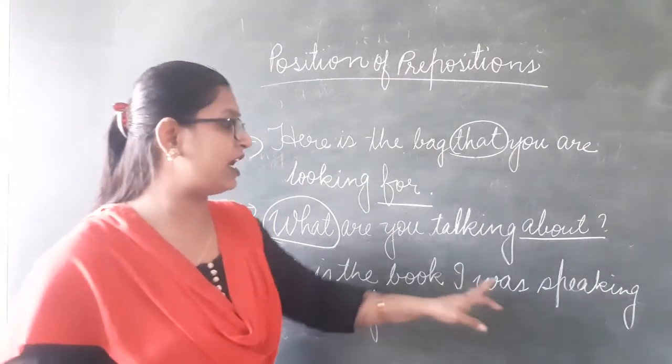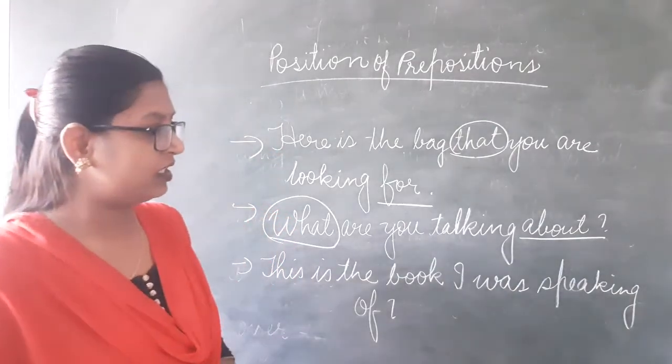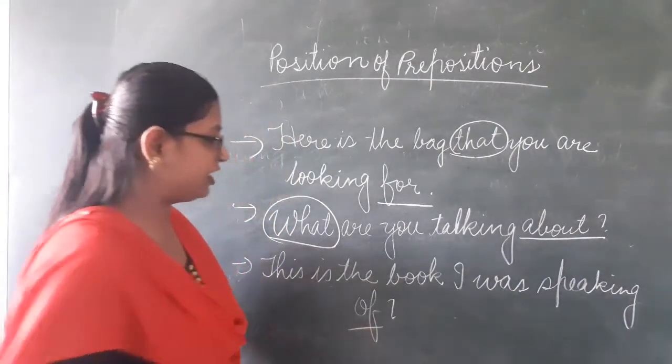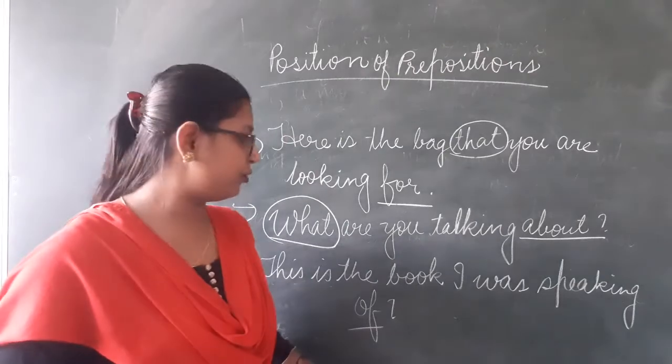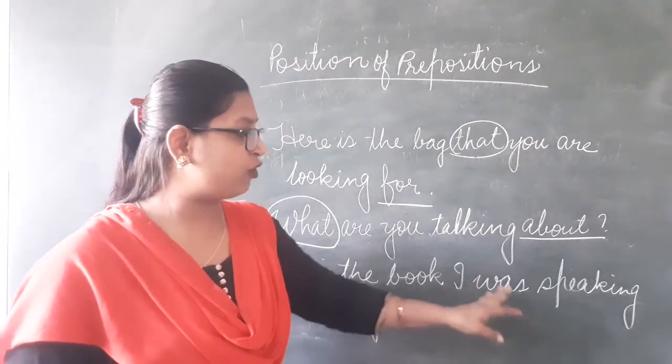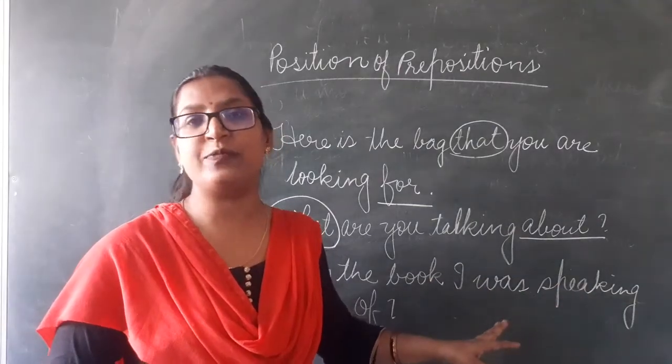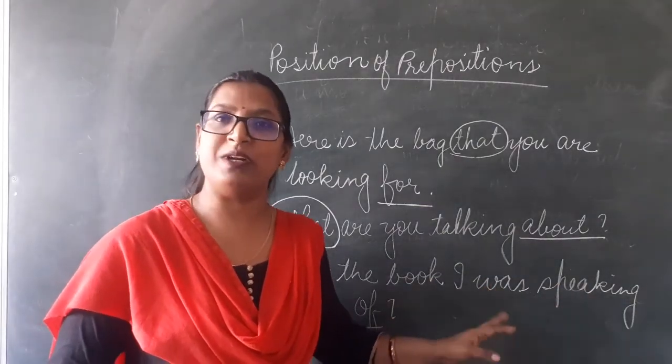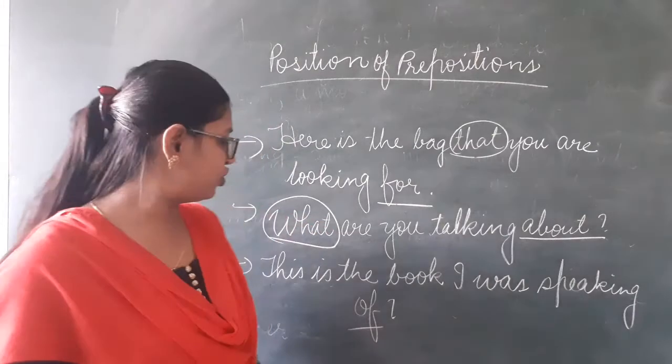This is the book I was speaking of. Of is the preposition. Here the relative pronoun is understood but not mentioned.